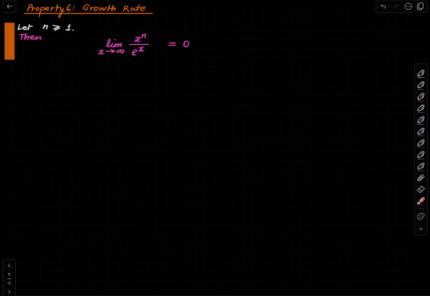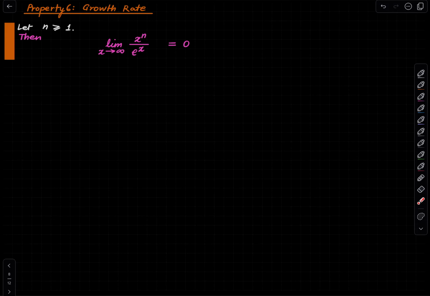Lastly, the growth rate. So what are we saying? We are saying fix some positive integer n. Then in the numerator you have a polynomial. In fact, it's a monomial. We are saying fix an n, you get a monomial. The growth of the monomial is nothing compared to the exponential function. The exponential function beats any monomial and hence any polynomial. I could have written that let p be a polynomial, then the exponential function beats that polynomial. Okay, so why is that?